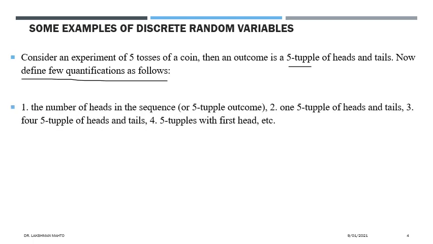So here I have taken several quantifications. One quantification is the number of heads in the sequence. Anyone can comment on that. Suppose I'm calling this one x. It talks about the number of heads in the 5-tuple outcome. Can you say whether it is a random variable? Would anyone like to comment on whether this first one is a random variable or not?